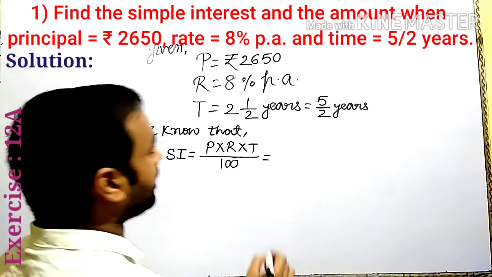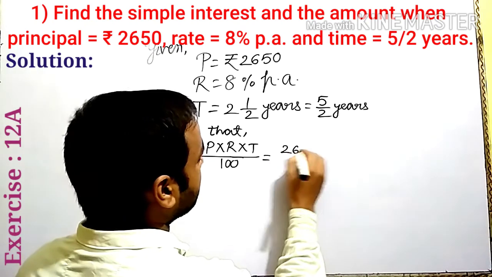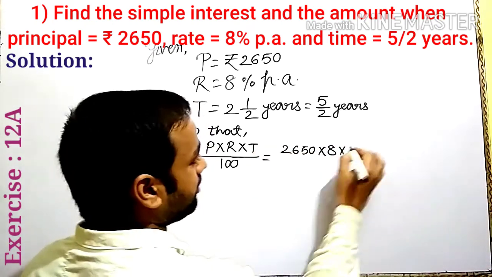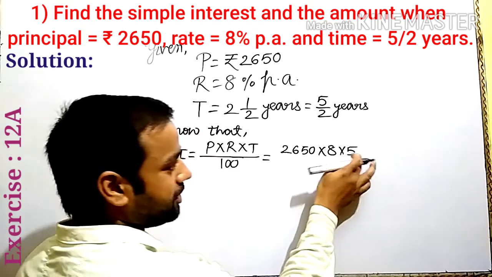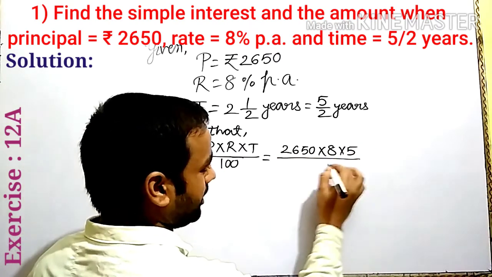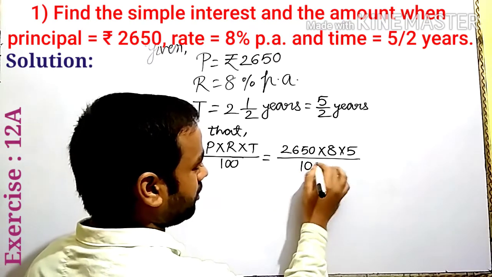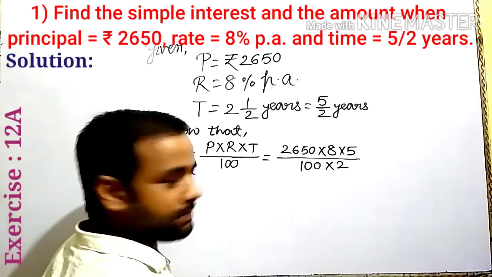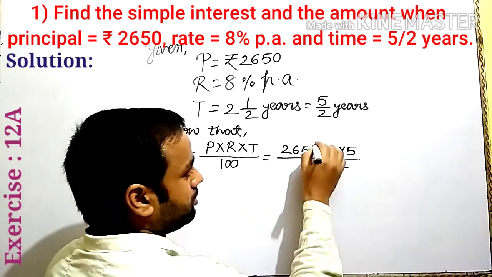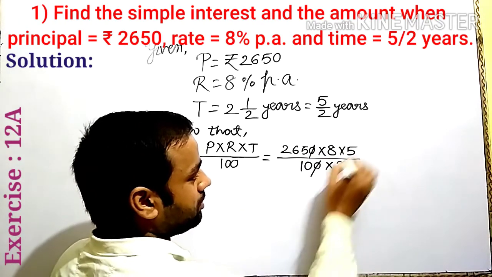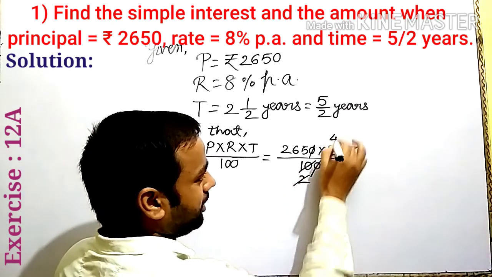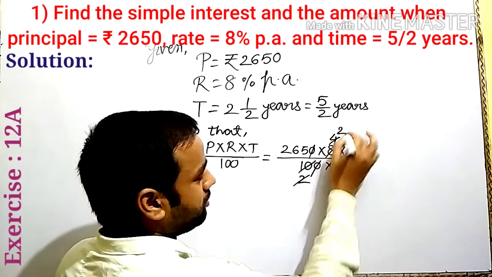P is equal to 2650 into R 8, time given 5/2. So 5 we write in numerators and 2 in denominators, and here also in denominators 100. Is it clear? 5/2, right? This type. The zeros cancel out. 5 2s are 10, 2 4s are 8, 2 2s are 4.